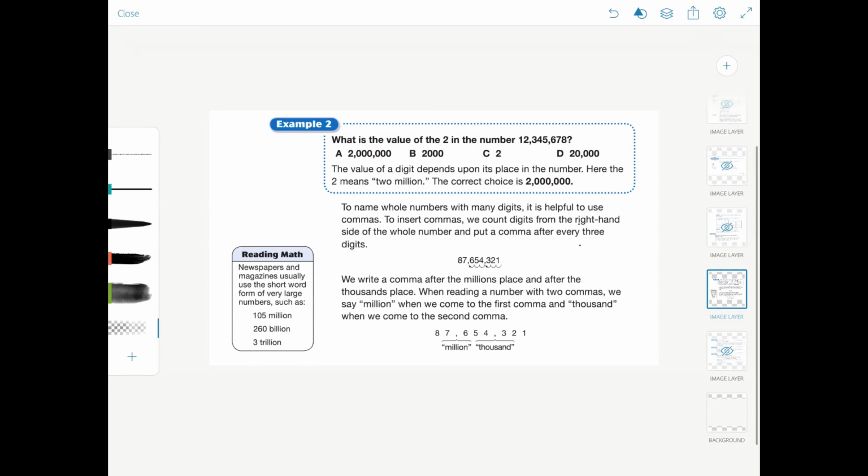All right. What's the value of the 2 in the number 12,345,687? So we're looking at the 2. What's the value? Well, we know we're going to have how many zeros? 1, 2, 3, 4, 5, 6. So we need 6 zeros after the 2 to show the value of it. So it's not 2, it's not 20,000, it's not 2,000, it's 2 million. Okay, hopefully that's making a little bit of sense.